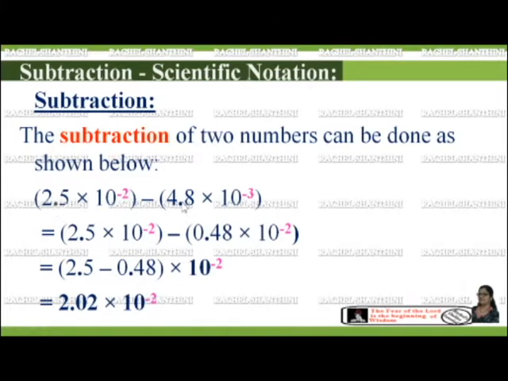When we move this decimal one place to the left hand side, we need to add plus 1 in the exponent. So 0.48 into 10 to the power of minus 3 plus 1 is minus 2. Now we can take this minus 2 as a common one, and 2.5 minus 0.48 will give 2.02 into 10 to the power of minus 2.